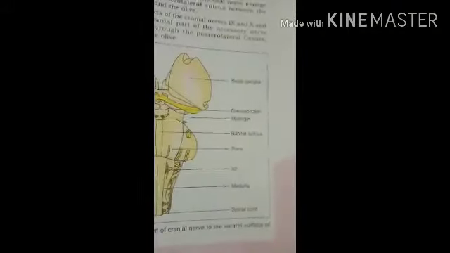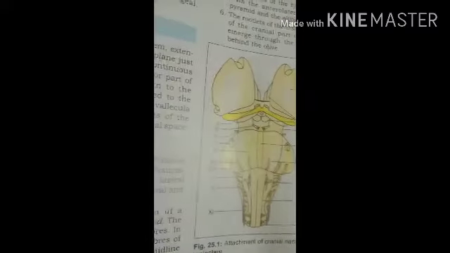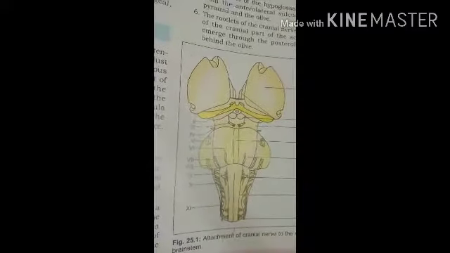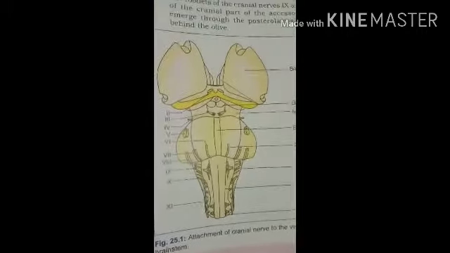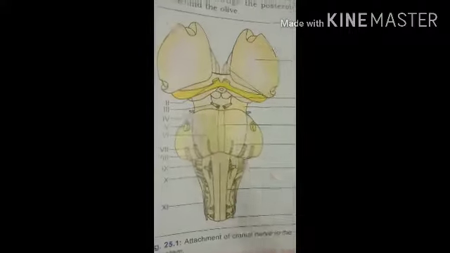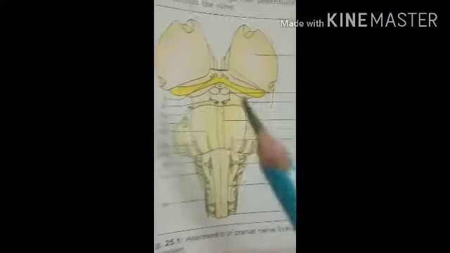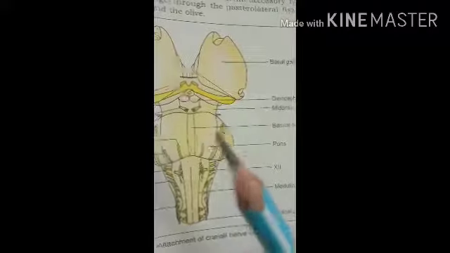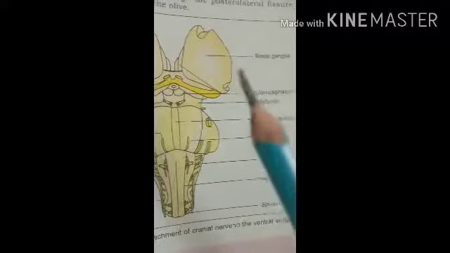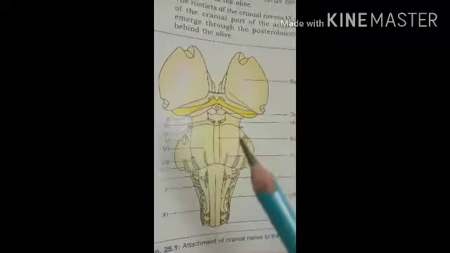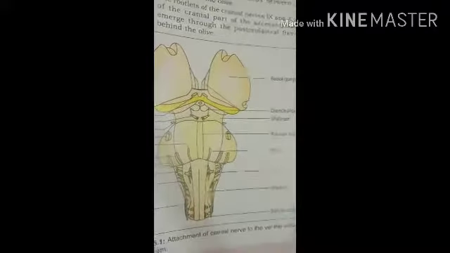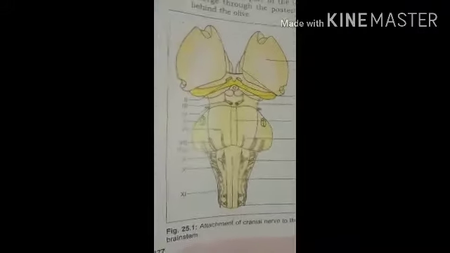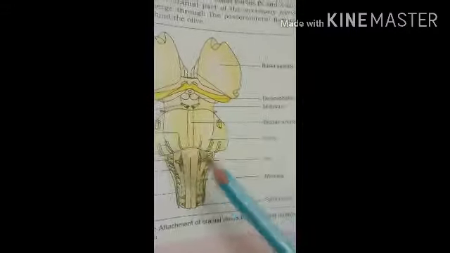The second one is hyperpyrexia, which is due to severe damage to the pons, and the body is cut off from the heat regulating center in the hypothalamus. Because the temperature regulating center is present in the hypothalamus, if the body is cut off, hyperpyrexia, meaning uncontrolled temperature, occurs. Then the next symptom is deep coma, which occurs due to involvement of the reticular formation.